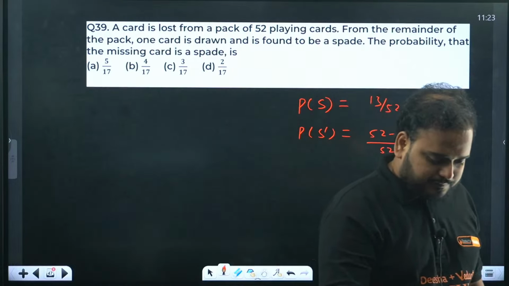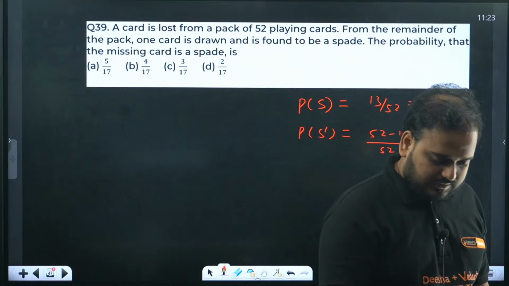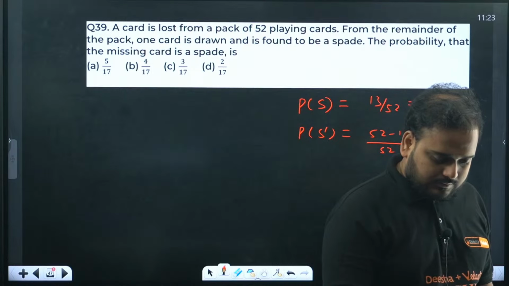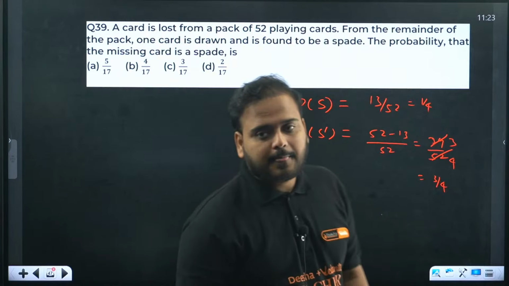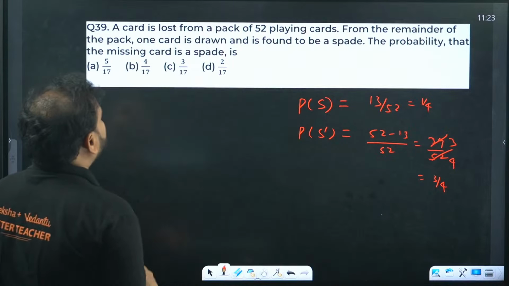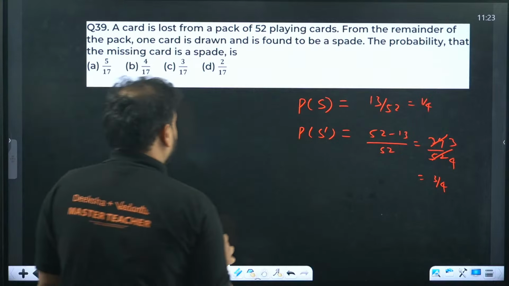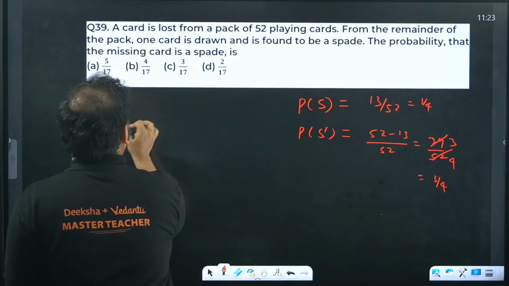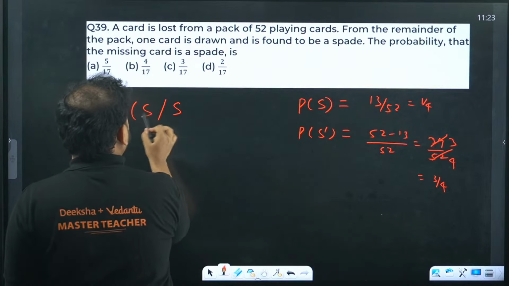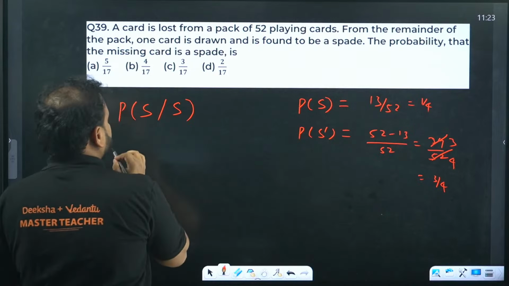So what are we looking for? We're looking for the probability that the missing card is a spade, given that we have found a spade. Okay, so let's write this.